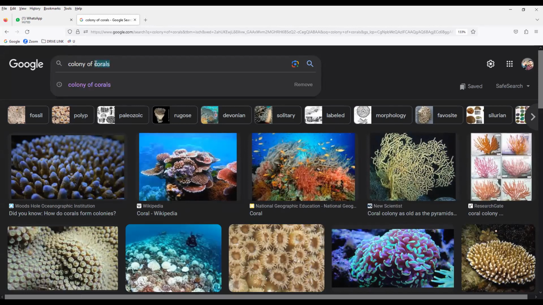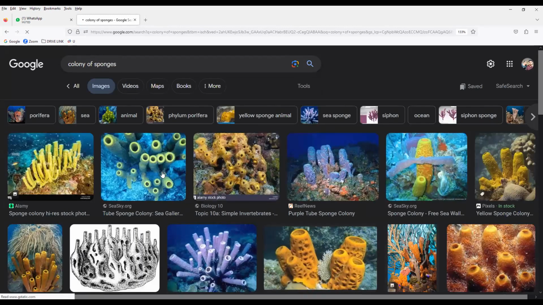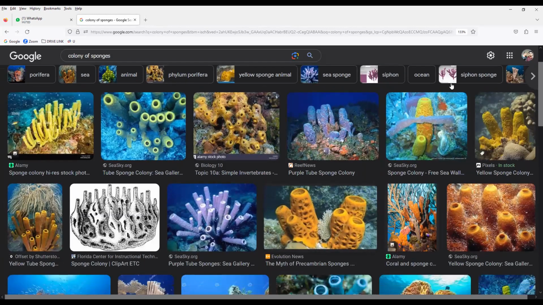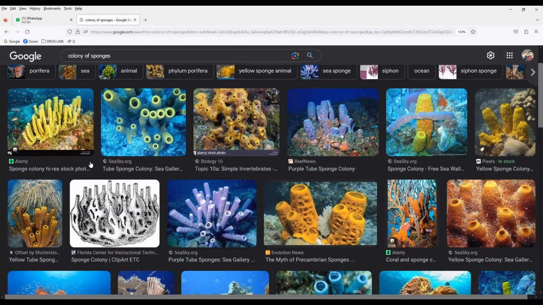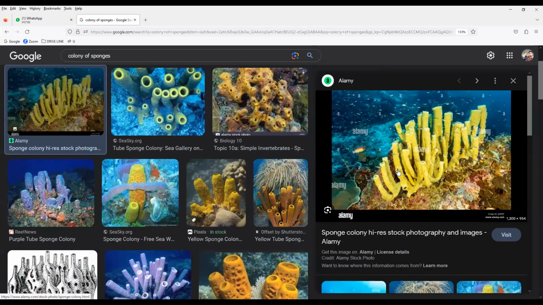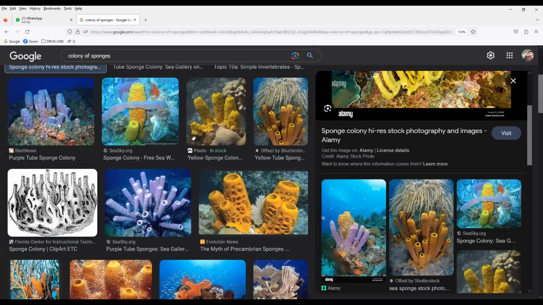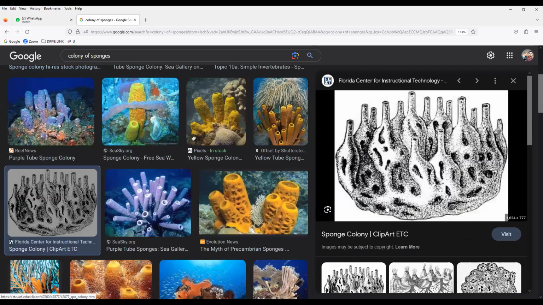Clear, everybody? Understand, Amar? At least have an idea somewhere. If you notice it, you can identify it. In colonies of sponges, each bud will be attached to the same parent organism. Clear, everybody? This is also formed by the budding method only, but here they will be attached to the main parent permanently. That is the only difference. This is the second asexual reproduction method, that is budding.